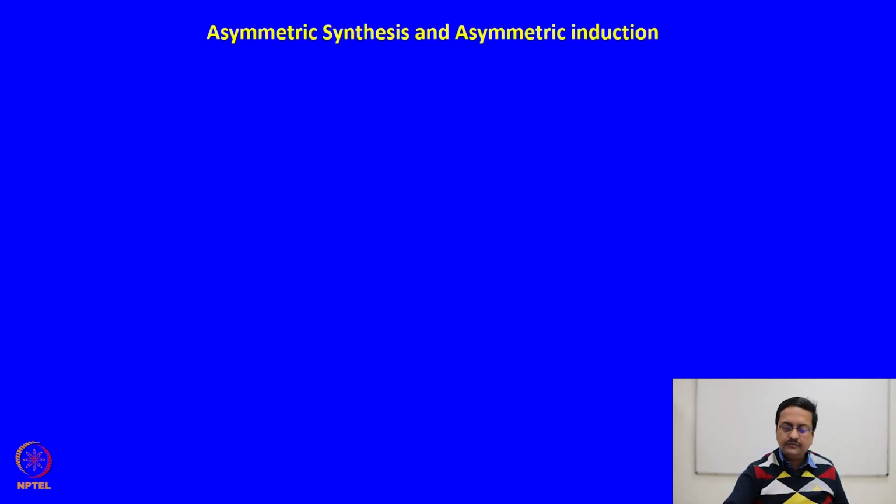So, when we are talking about this asymmetric synthesis, a term that always gets associated is called the asymmetric induction. So, what does it mean?